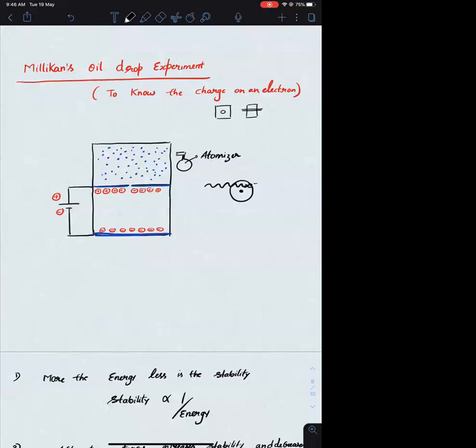So if you are going away and away from the dais, I can say the attractive forces are decreased or the stability is decreased. Similarly, in the case of an electron, if the electron is going away and away from the nucleus, what will happen to the attractive forces? The attractive forces will be decreased or the stability will be decreased. If the stability is decreased, what will happen to the energy?